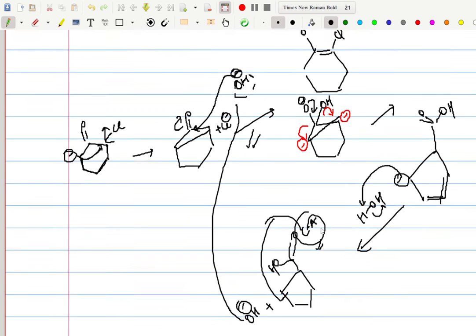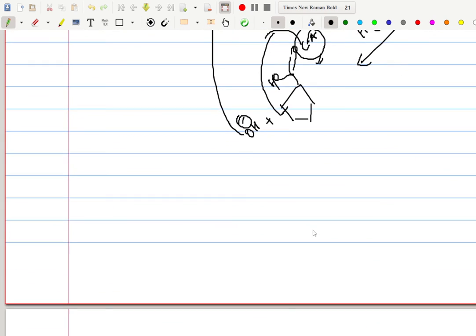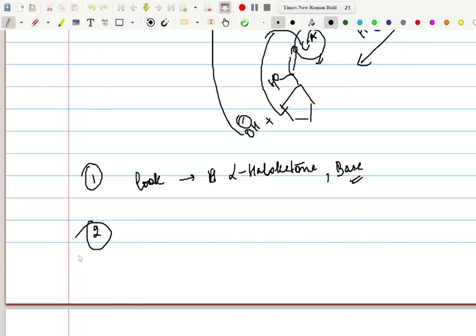So the most important thing about this reaction is to, first thing that is most important is that always look for this reaction when you see an alpha haloketone. Okay, so whenever you see the combination of an alpha haloketone and a base, you always look for this reaction and you always try the mechanism of this reaction, and you will definitely get the product.